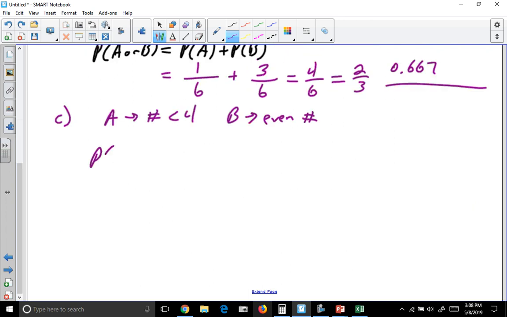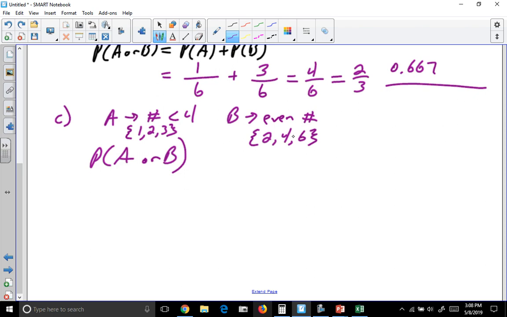Well, these are not mutually exclusive, because there are some numbers that fall into both categories. For event A, numbers less than 4 are 1, 2, and 3. For event B, even numbers are 2, 4, and 6.